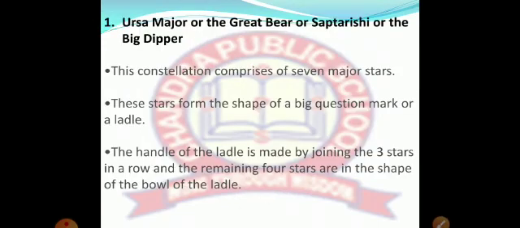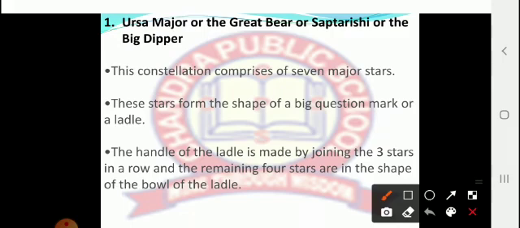Now, the second point is that these stars form the shape of a big question mark or a ladle. What is a ladle? Ladle means kalchul in Hindi. So this group of 7 major stars forms the shape of a big question mark or a ladle.